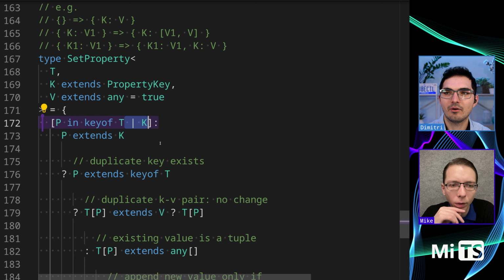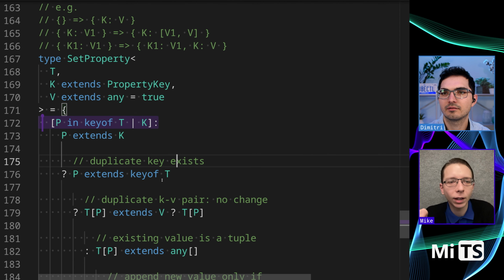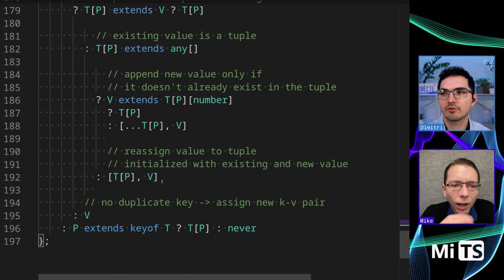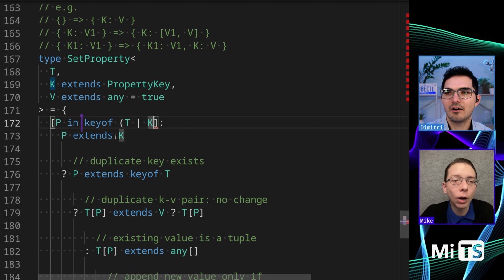Why do you think the or K is there? There's no recursion here, I don't think it's recursion. So this is notable for how to read this. This is key of T or K. So what we're doing, we've seen this in prior challenges. Oh, is it like that? No. No.